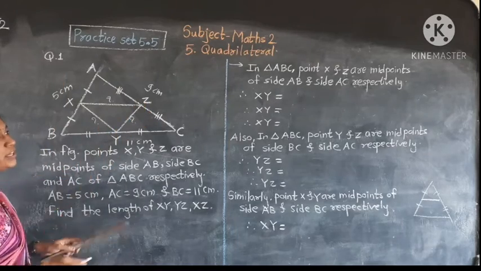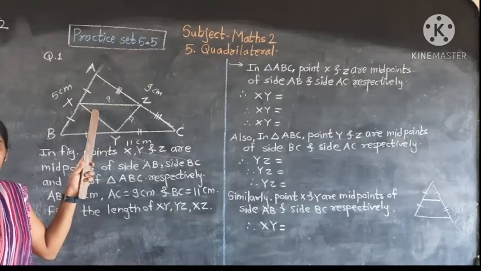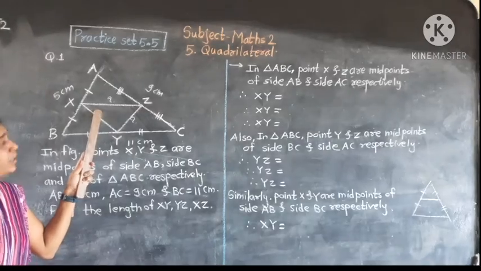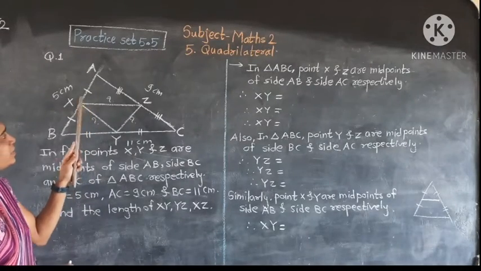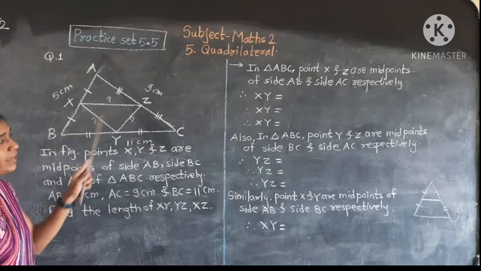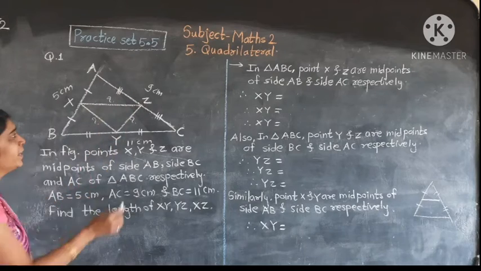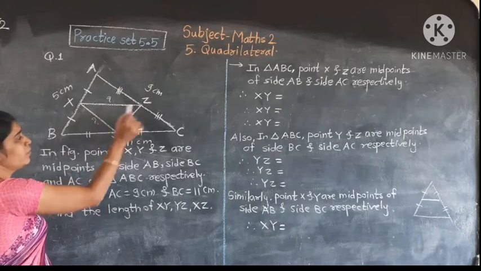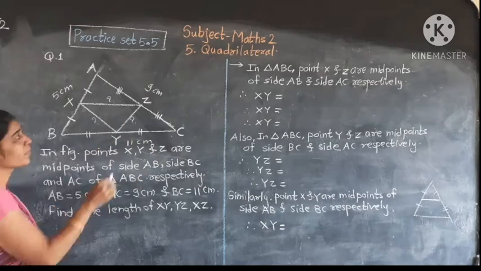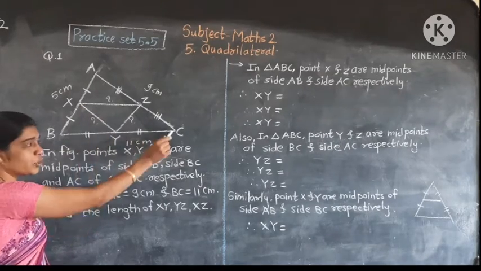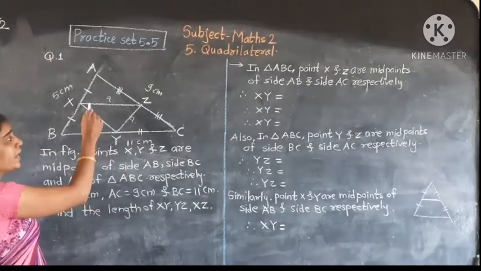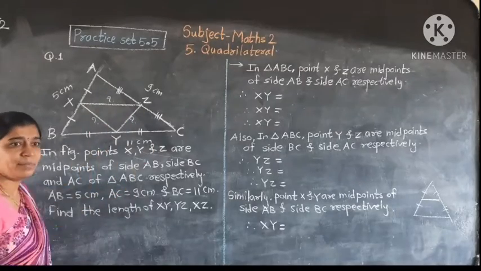So we use the midpoint theorem here. What does the midpoint theorem say? If X is the midpoint of AB and Z is the midpoint of AC, then what about the third side? XZ is parallel to BC and XZ is half of BC.